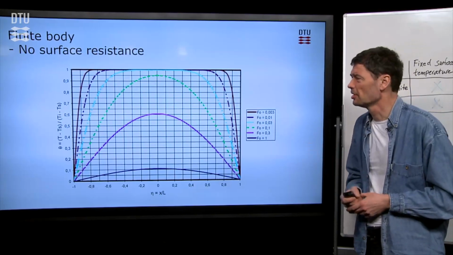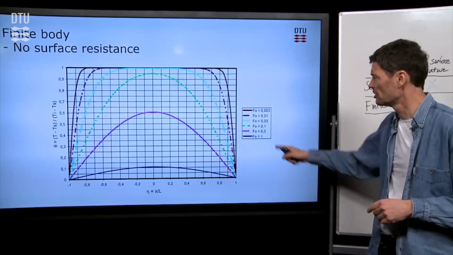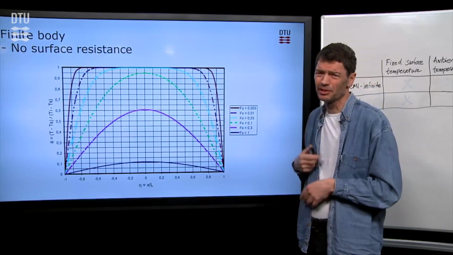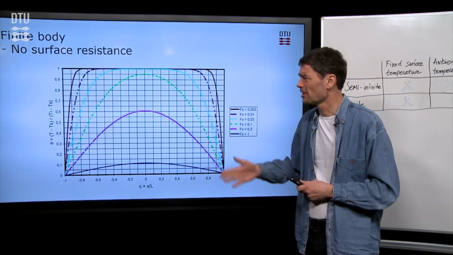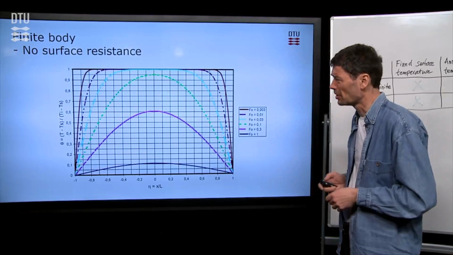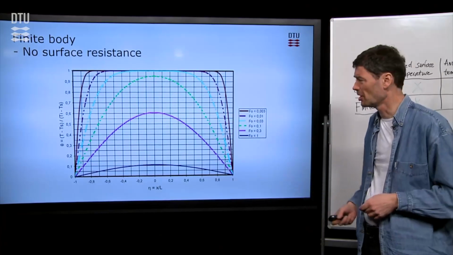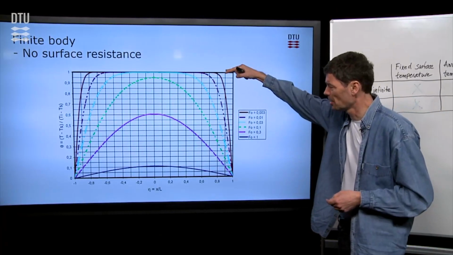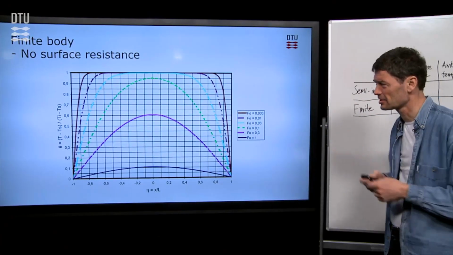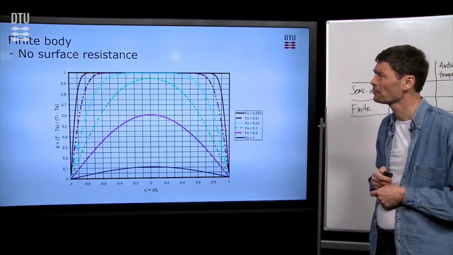Then you can also plot it, or you can also read from the chart, depending on the time with the Fourier number. Then you can read the values as they are for the temperature inside of our body after a change has occurred. We start up right here on the top, and then at the surface it drops to zero initially. That's for this case that is plotted here.